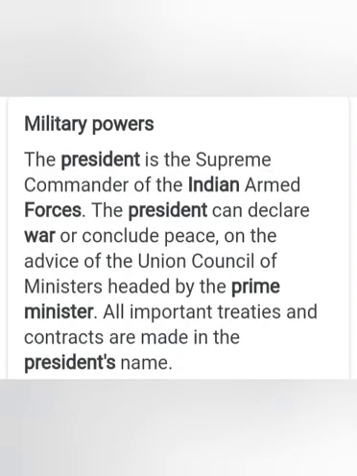Next we have the military powers. The President is the supreme commander of the Indian Armed Forces. The President can declare war or conclude peace on the advice of the Union Council of Ministers headed by the Prime Minister. All important treaties and contracts are made in the President's name.